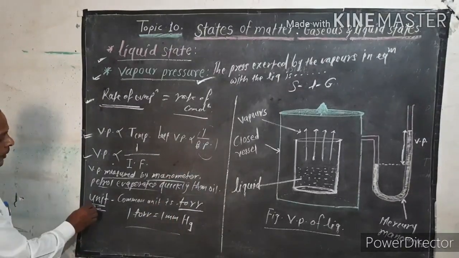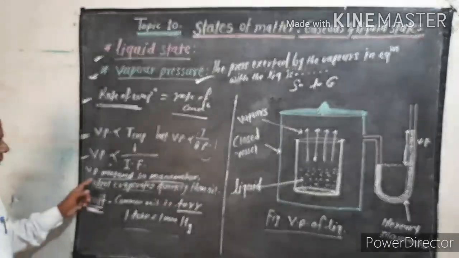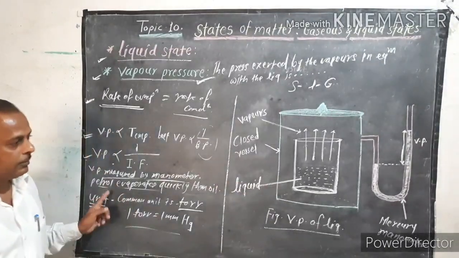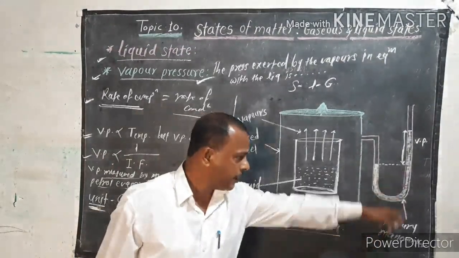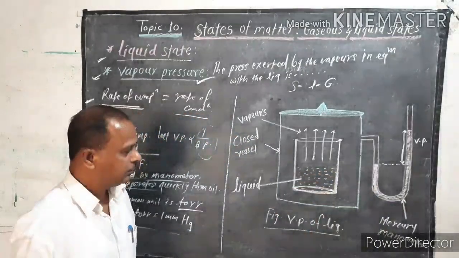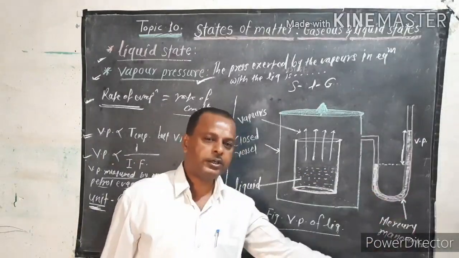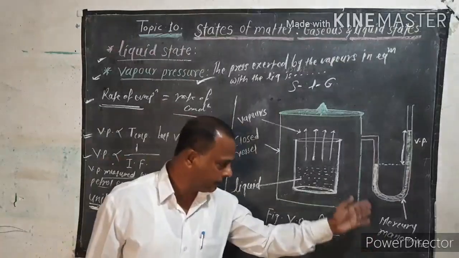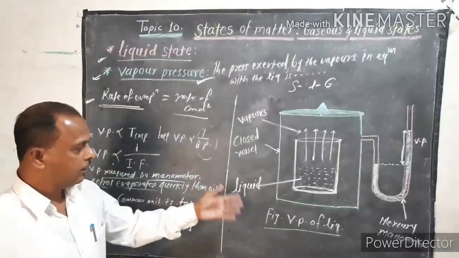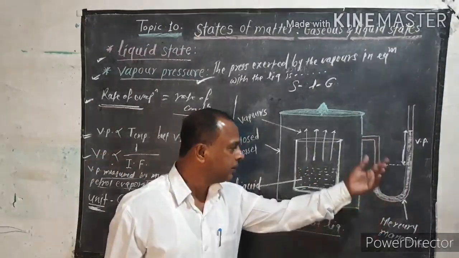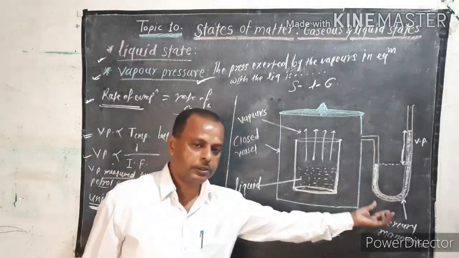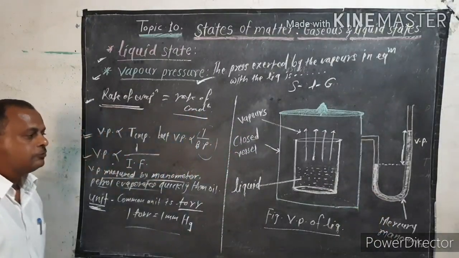Okay. Now, the vapor pressure is generally measured by a manometer. This is the mercury manometer; look here in this diagram. This is the manometer for measuring the vapor pressure. The manometer is the instrument in which the pressure acting on the column is measured, in this U-shaped tube.